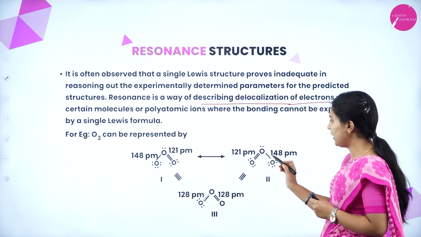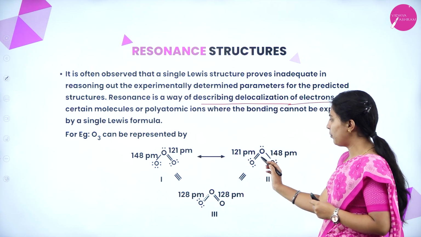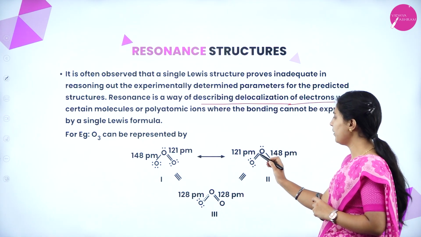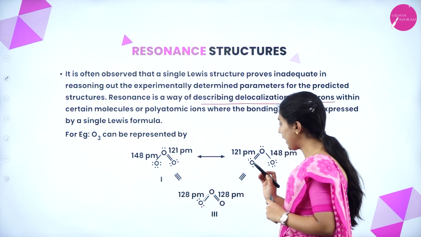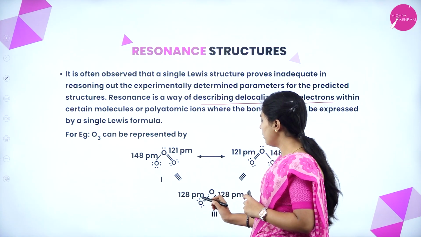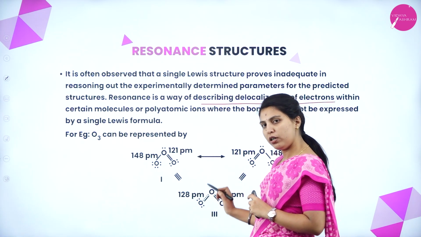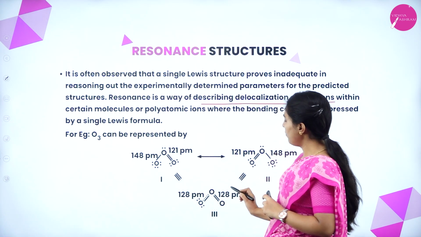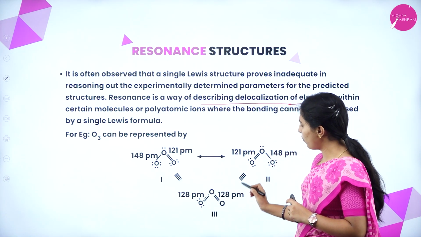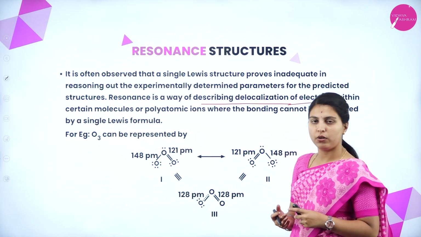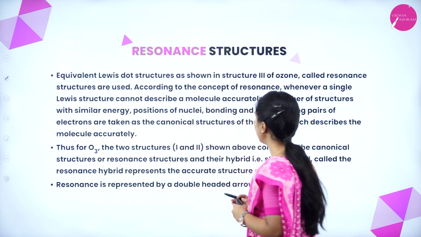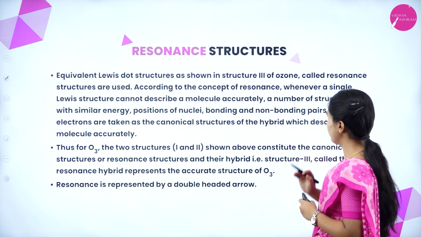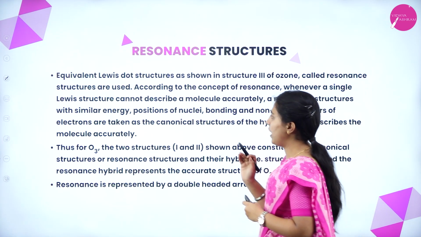Okay, but see here, the same double bond has been twisted here. Double bond 121, single bond 148 only, but experimentally they got 128 picometer for the single bond, and the double bond is also 128 picometer. Okay, see here, equivalent Lewis dot structures as shown in structure 3 of ozone are used.